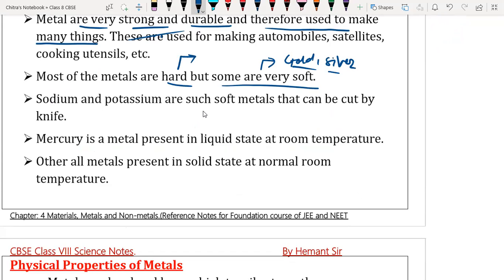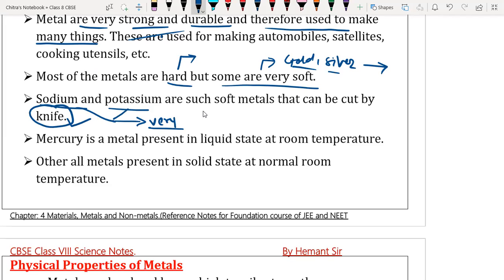They are soft and you can bend them easily. Sodium and potassium are very soft metals too, and you can cut them with a knife like vegetables. Gold and silver are also soft and are used for making jewelry.